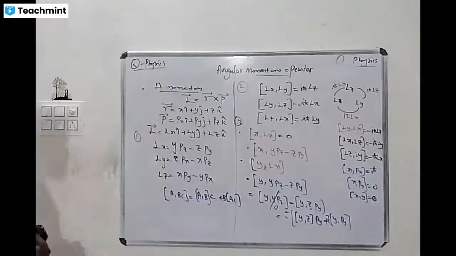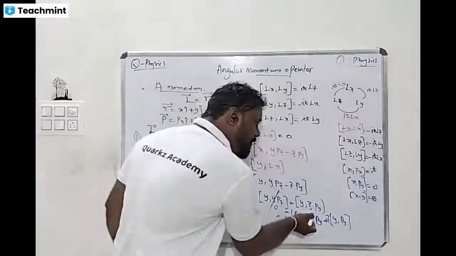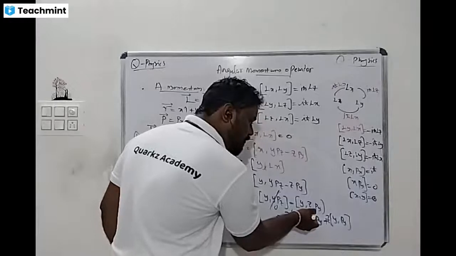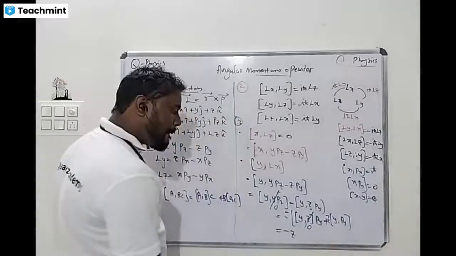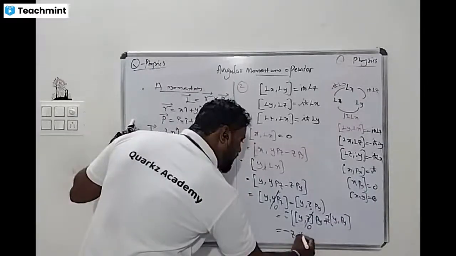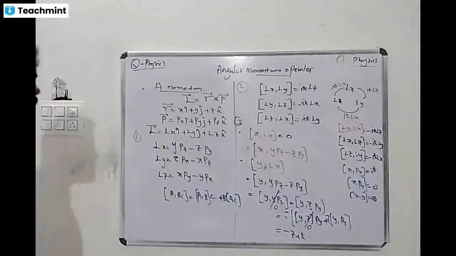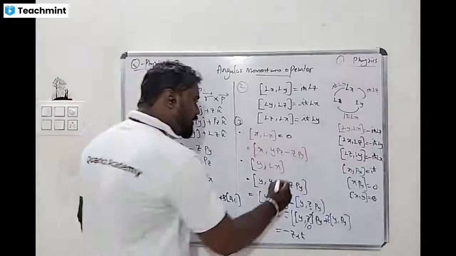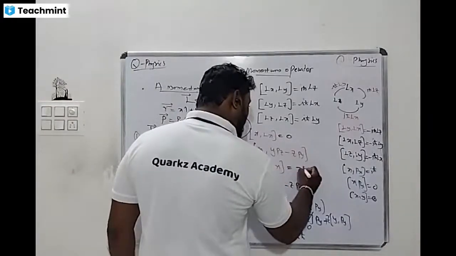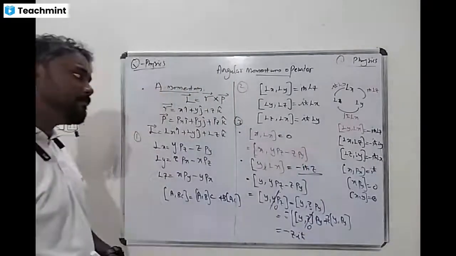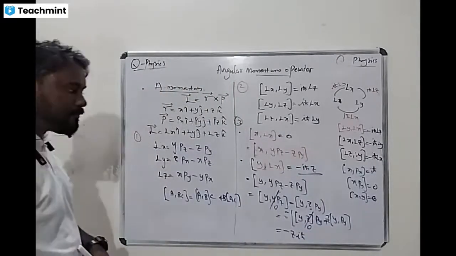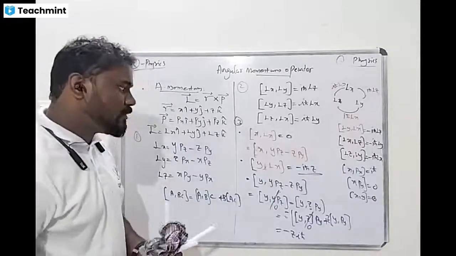Yes or no? அப்படினா what is value y, z? என்ன கிடைக்கும்? 0. அப்படினா minus என்ன இருக்கும்? z y py, I h cross. That is nothing but minus I h cross z. Yes or no? Is it clear?